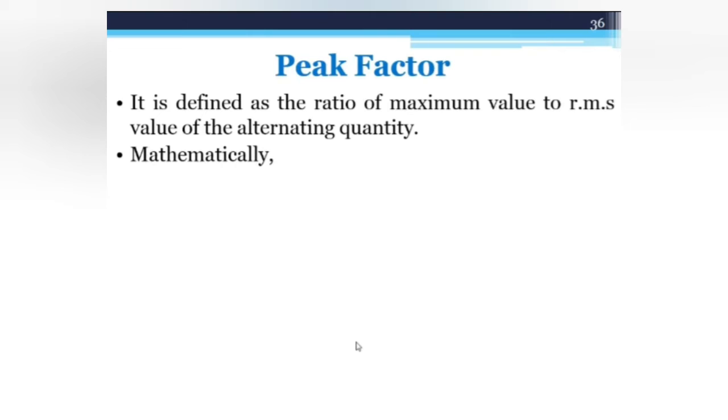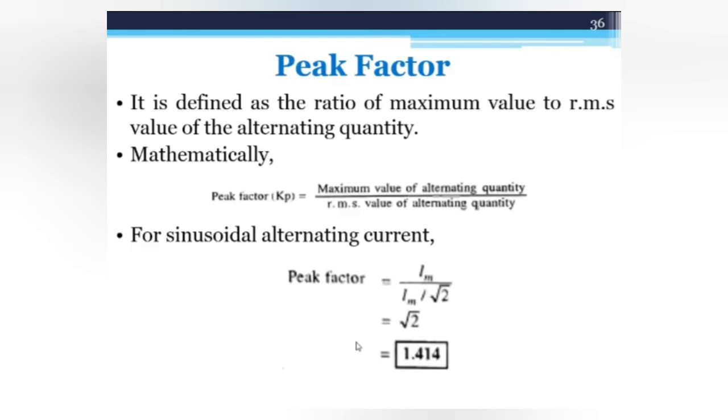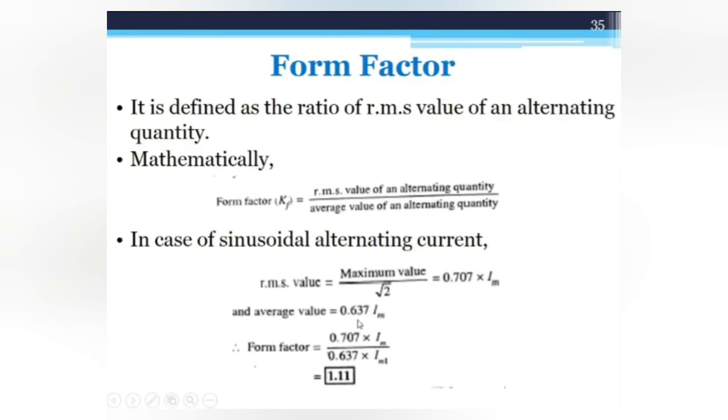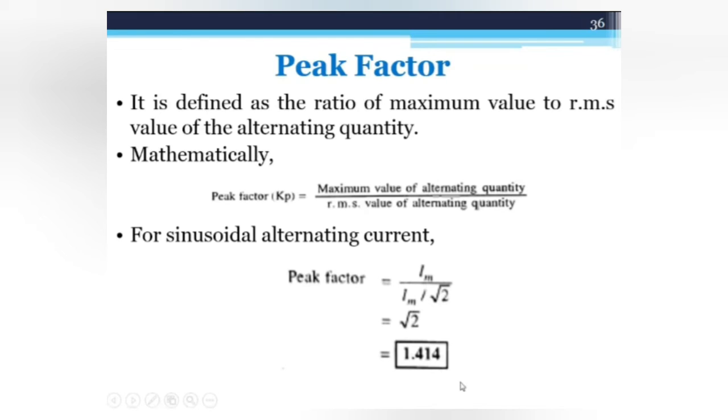Similarly, the peak factor. The peak factor is the ratio of the maximum value to the RMS value of an alternating quantity. So the maximum value is denoted by Im, and the RMS value of the alternating quantity is Im by root 2. So Im cancels out, leaving root 2. So the value of the peak factor for sinusoidal alternating current is 1.41. So remember these two values: the form factor for sinusoidal alternating current is 1.11, and the peak factor for sinusoidal alternating current is 1.414.